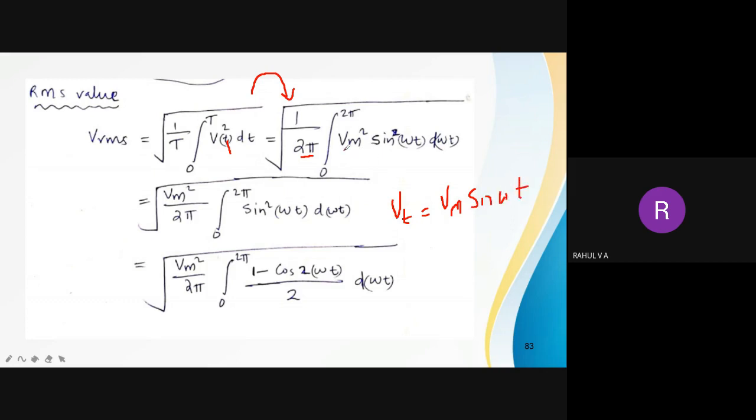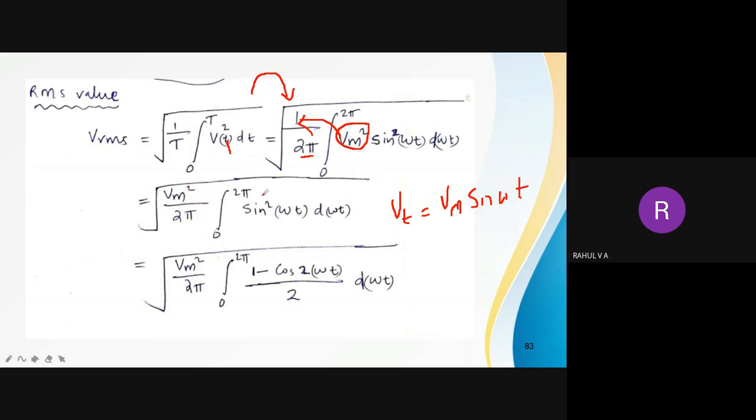So the square of that, vm square sin square omega t d omega t. Then what I am doing is, v square or vm square is a constant. I am taking it outside. So square root of vm square divided by 2 pi, 0 to 2 pi.